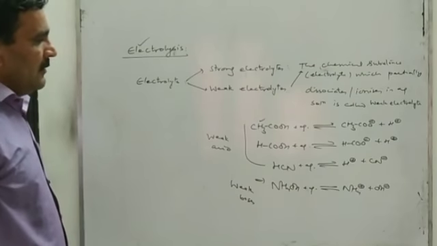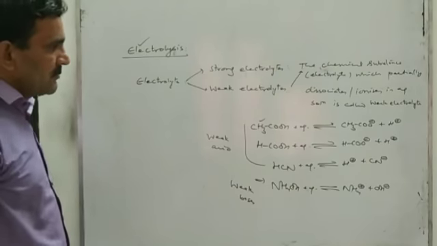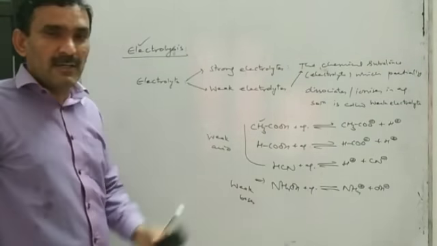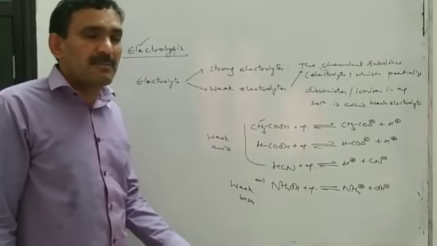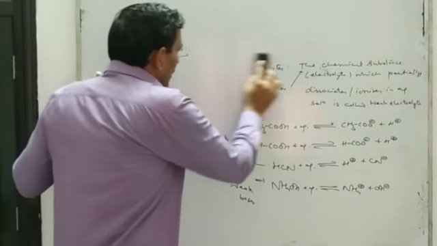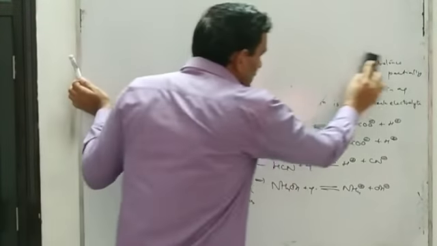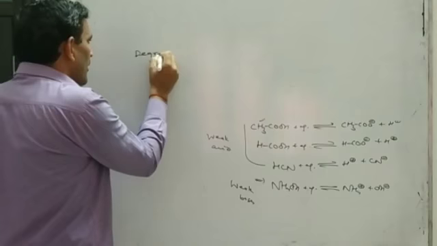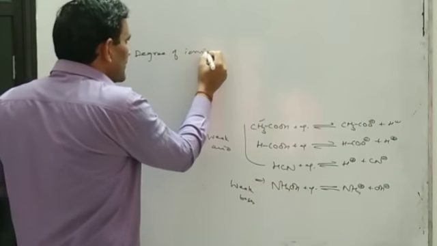If we talk about examples, all salts, strong acids and strong bases are strong electrolytes, and weak acids and weak bases are weak electrolytes. As a weak electrolyte does not ionize completely, we can use what? Degree of ionization.